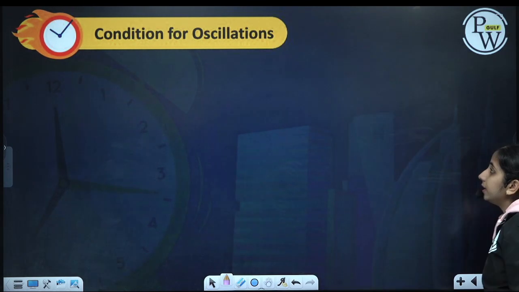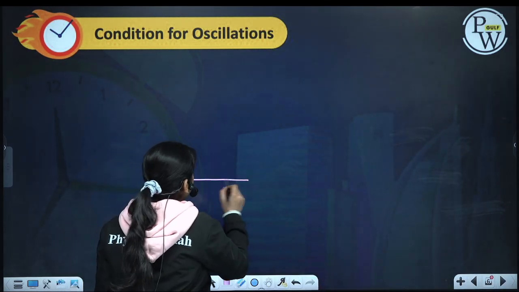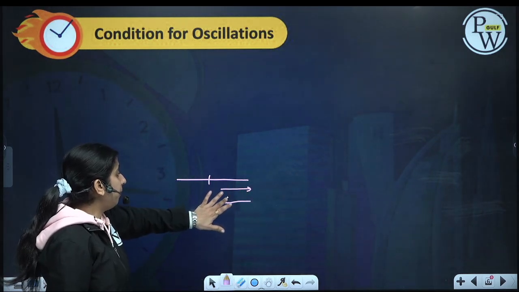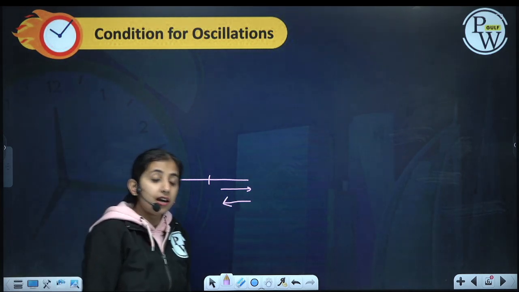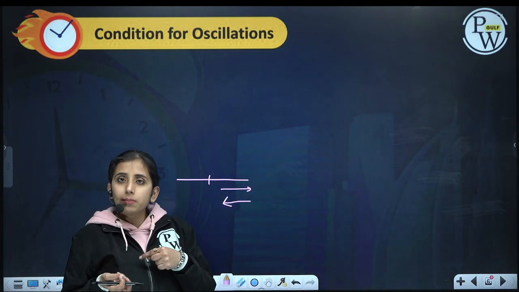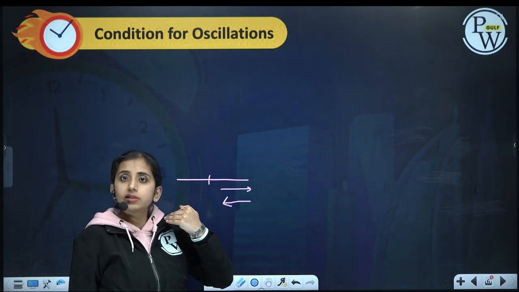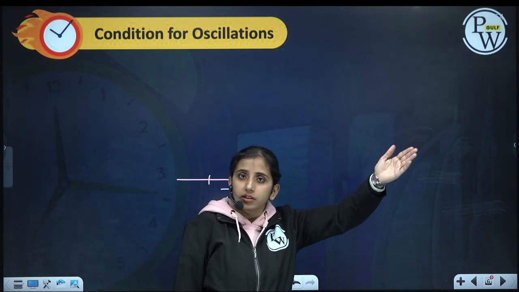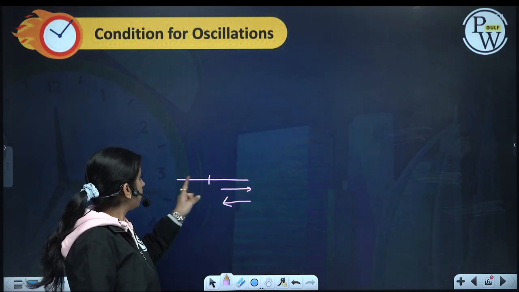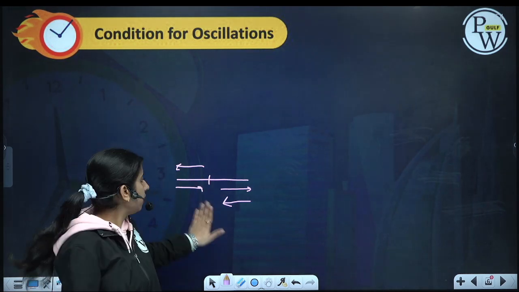Now let us see the condition for oscillation. What is the condition for oscillation to occur? If I am crossing this position and going this side, then I have to come back. It means if I am crossing my mean position, some force must act which brings me back to this position. If I have velocity in this direction, unless a force acts like this, I will keep on moving in this direction. So a force must act which brings me back to this position, and similarly if I go on this side, a force must act which brings me back to my position.